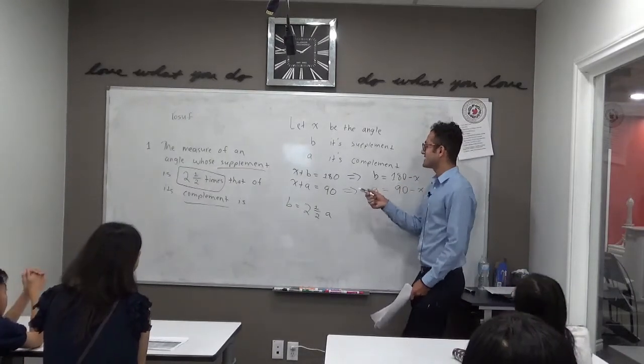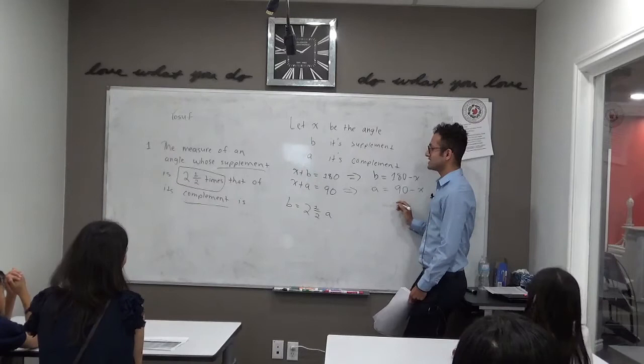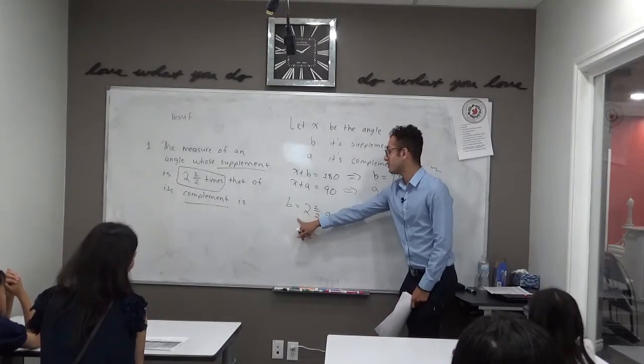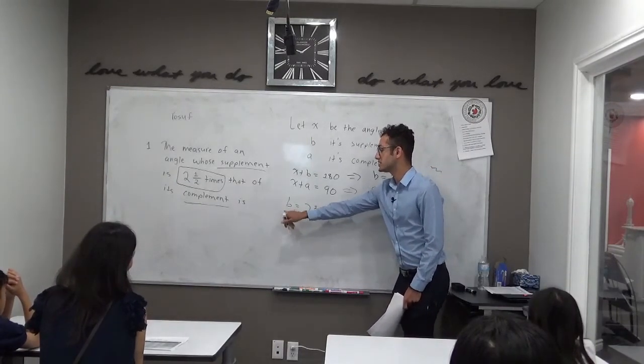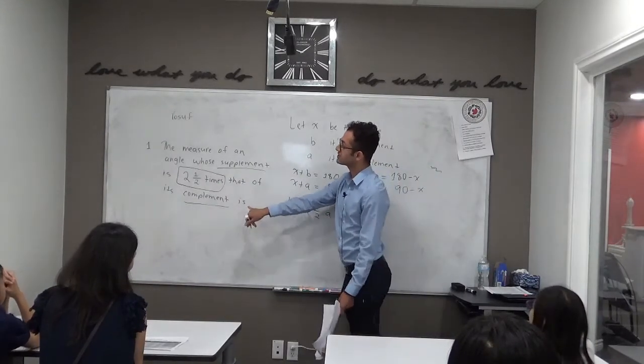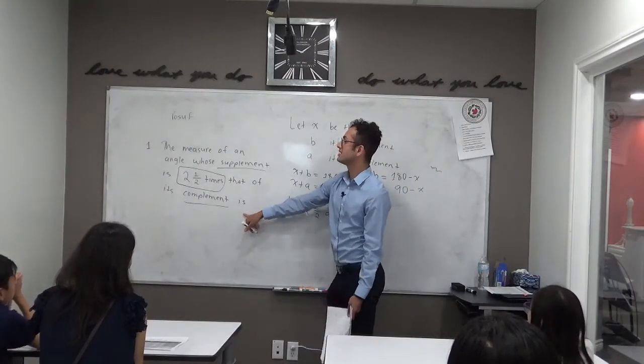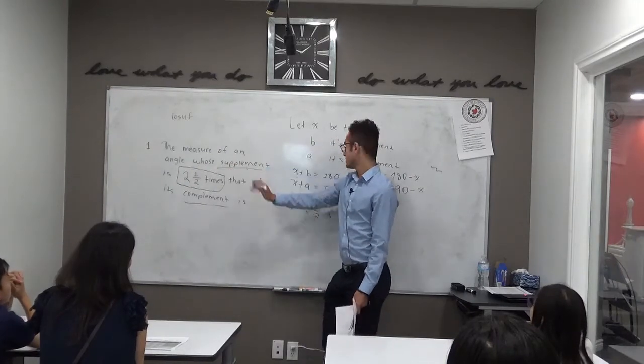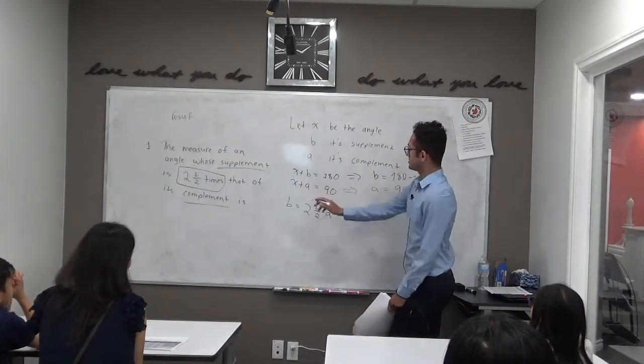So now that we've isolated for b and a, we can substitute these expressions into here. And that's going to help us because then we have one equation with just x, and we'll be able to solve for the value of x, which is what the question's asking. Because it's not actually asking for the complement or supplement, it's asking for the angle itself. So we can substitute this into there.